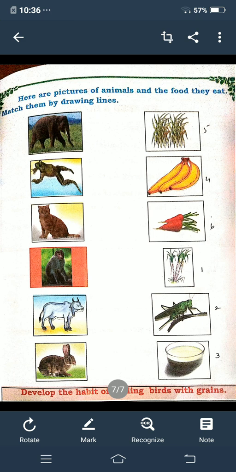Okay children. Go to the shop and bring small pictures of different food materials. Cut them and paste them in your classwork or in the textbook, on page number 60. Paste food materials obtained from plants and food materials obtained from animals. I am giving classwork also. Please write neatly in the classwork notebook the new types of question answers and all.